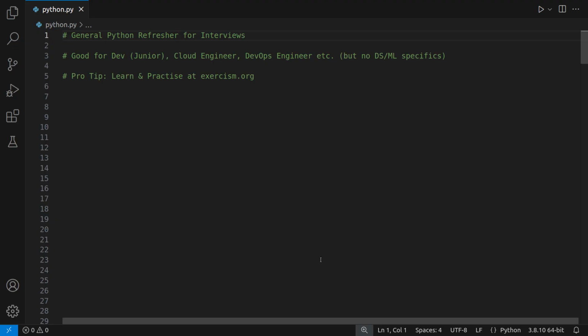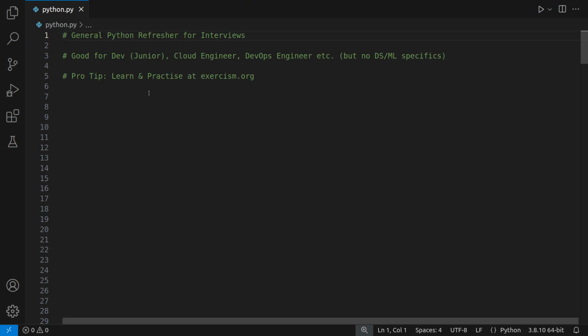This is good if you're a junior dev or cloud engineer or a DevOps engineer. It seems there's always a coding interview these days, and usually it's Python. Again, even if you don't use it every day, for whatever reason, it's what everybody seems to want right now. It's kind of crazy. There are no data science or machine learning specifics in this particular refresher. It's pretty neutral in that sense.